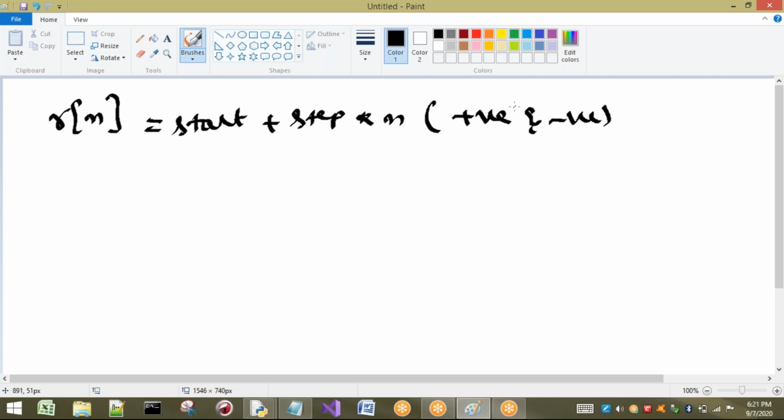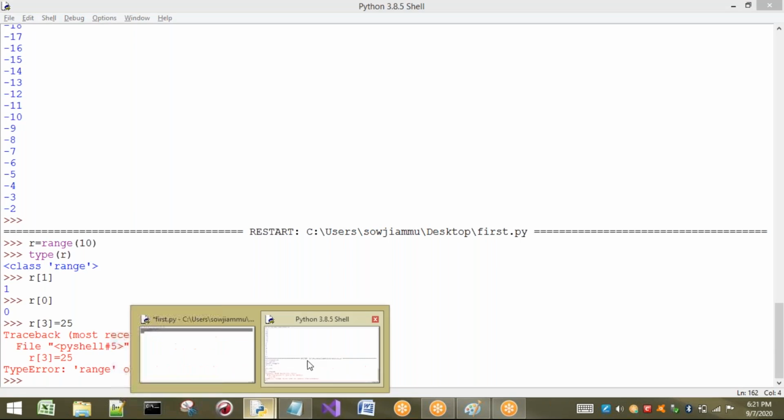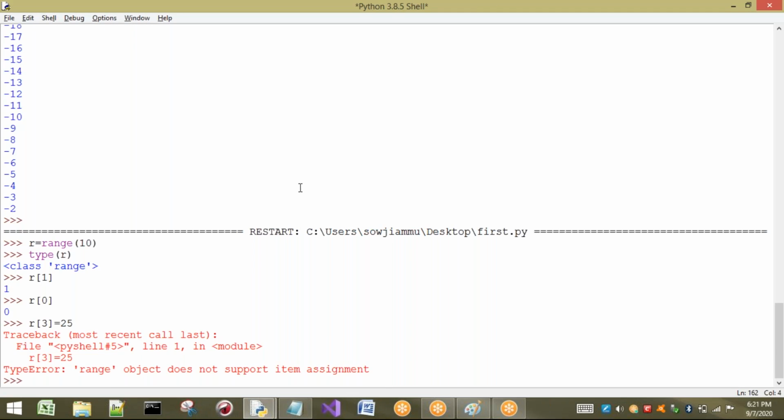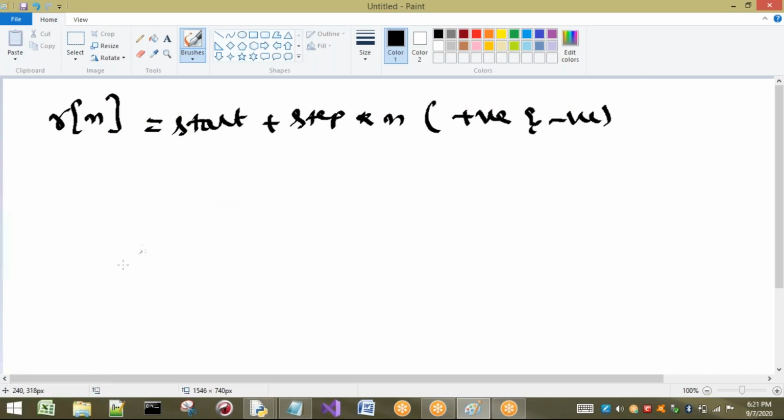Now I am going to consider one sequence and generate the values. I will consider one small example, the range from 1 to 5, and let us see what is the output of this program. It is going to give you 1, 2, 3, 4, 5, up to 5. So what is the index of these? 0, 1, 2, 3, 4.